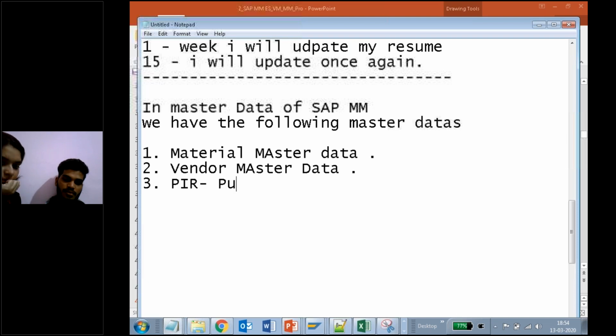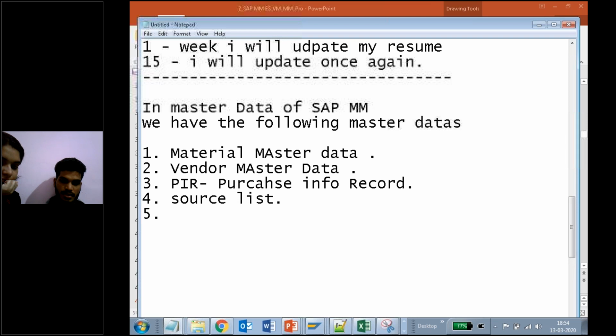What does PIR mean? Purchase info record. Fourth, we have the source list. Fifth, we have quota arrangement. Getting my point? In this way, we have a few master data sets in our SAP.